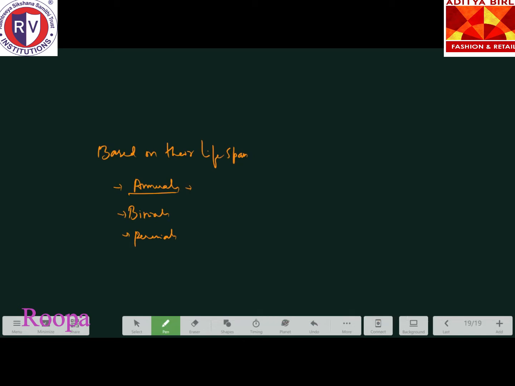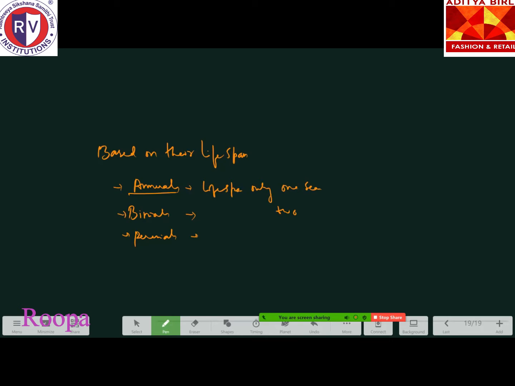You can write: lifespan is only one season. Only one season it will live. In the case of biennials, two seasons. In the case of perennials, they live more than 20 years.